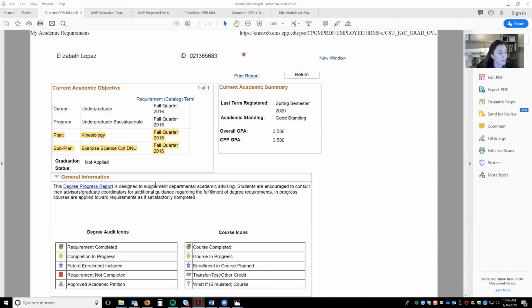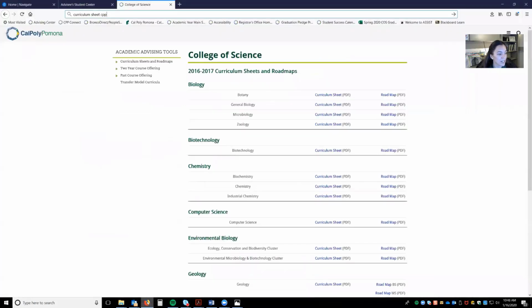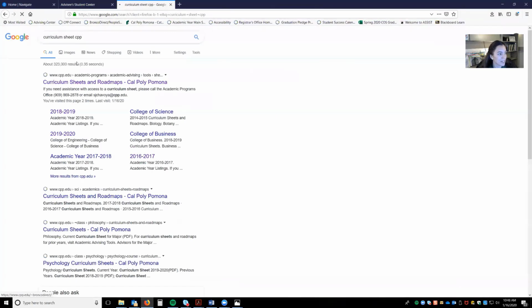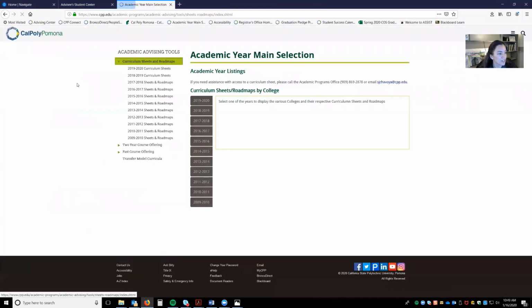So let's look at a student on the quarter curriculum. This student, Elizabeth, started her career at Cal Poly in 2016. She is still on the fall 2016 curriculum. So to find her curriculum sheet, we would go to the internet. We could search curriculum sheet CPP. It would take us to this web page.